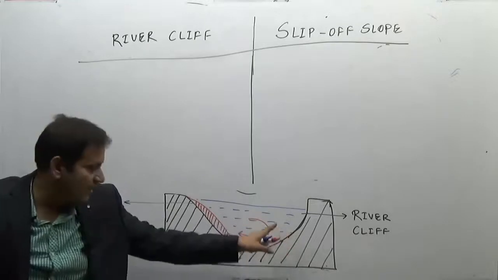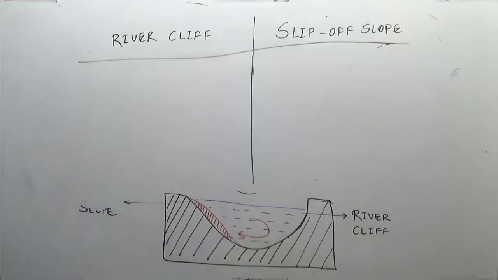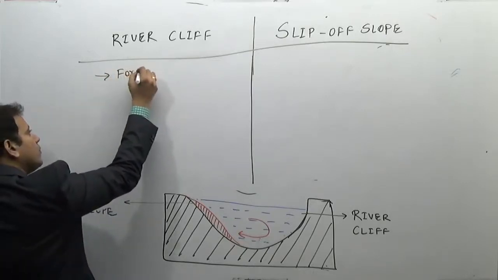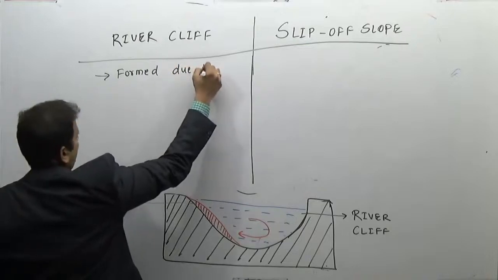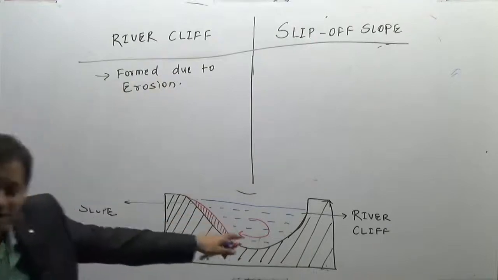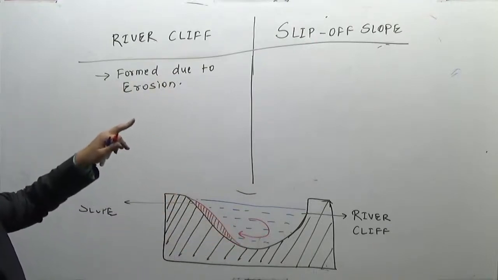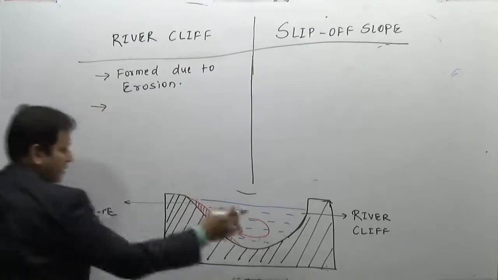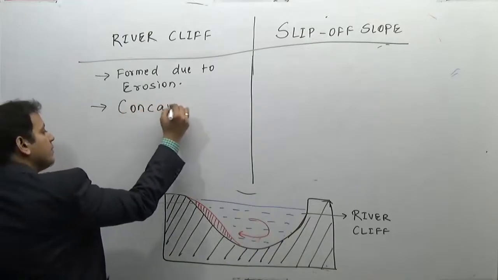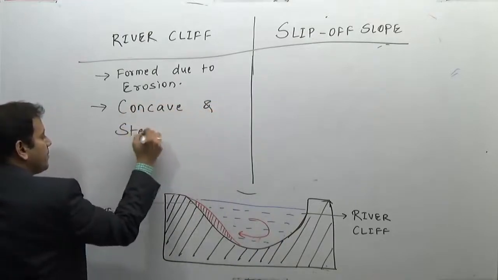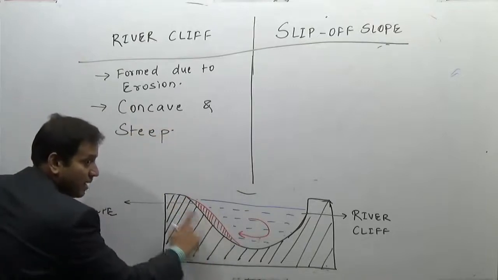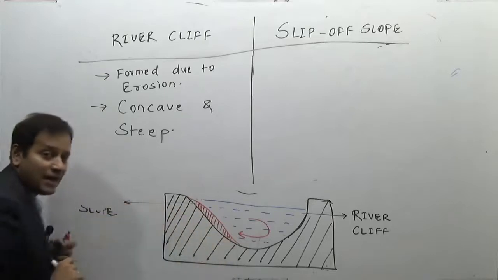If you are standing here inside a meander, how does the river cliff look like? It is formed due to erosion. How does it look like? It is concave and steep. Isn't it like a cave here? Concave and steep. On the other hand, the gentle slope is formed due to shingle deposition by the bottom current. It is convex and gentle.